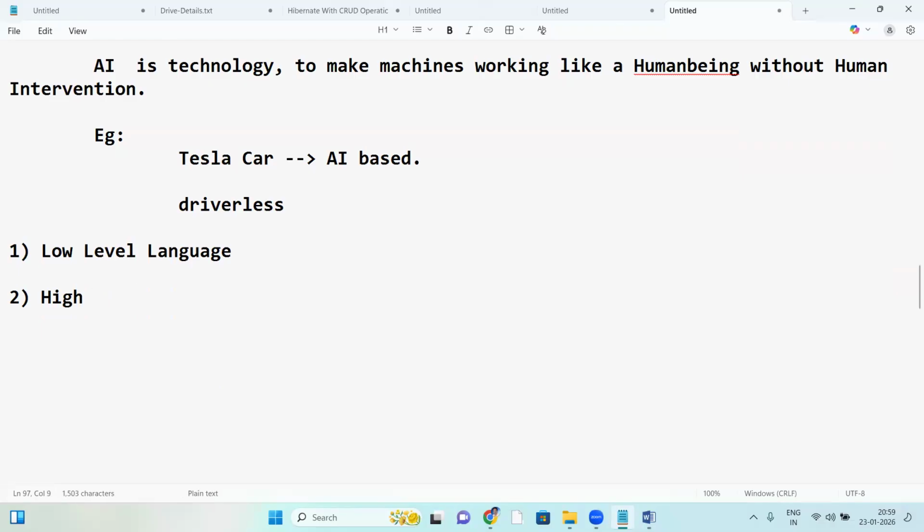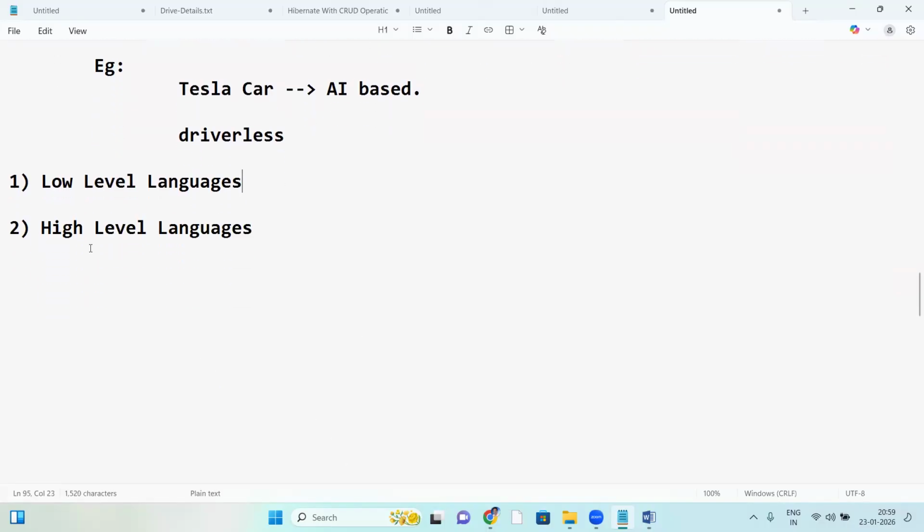In software, there are two categories of languages: low-level languages and high-level languages. First, low-level language. What is a low-level language?